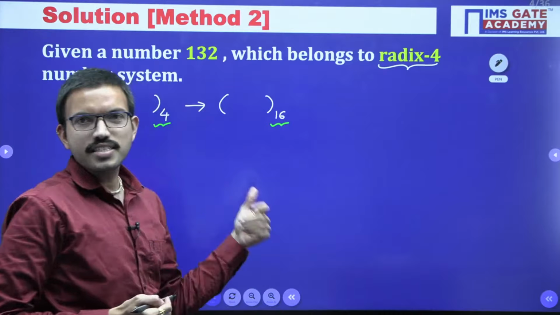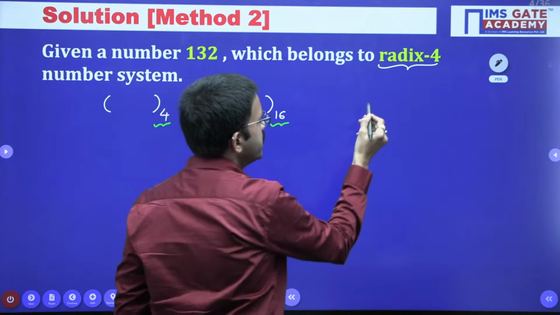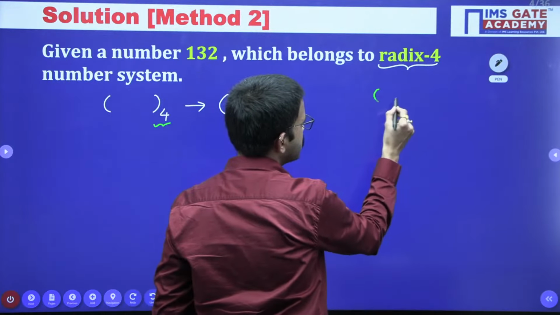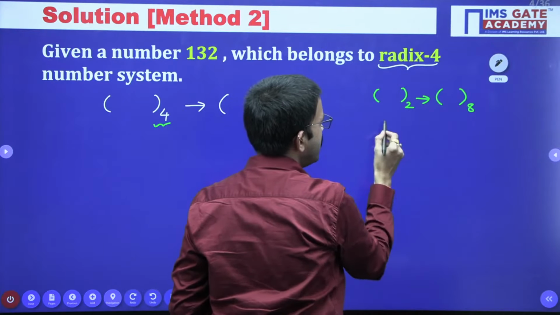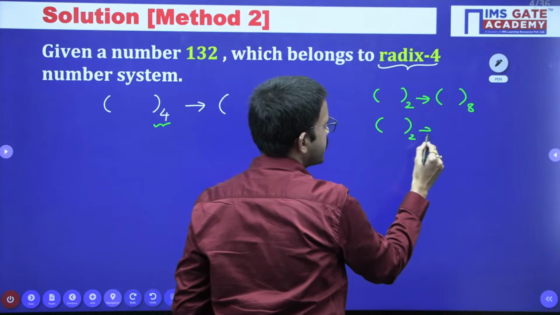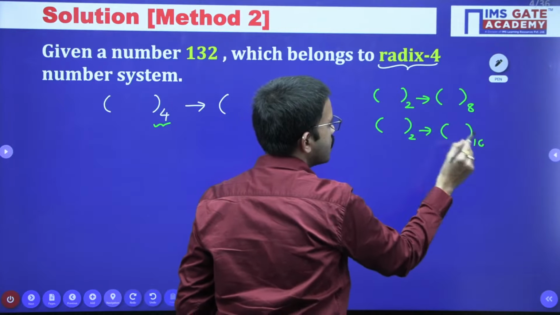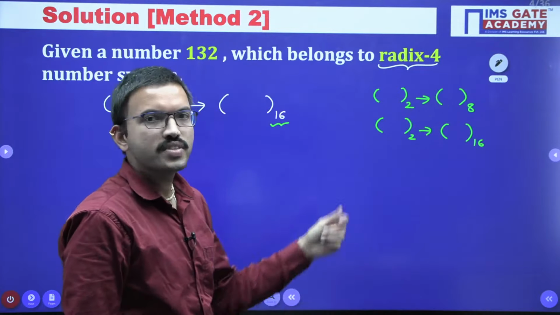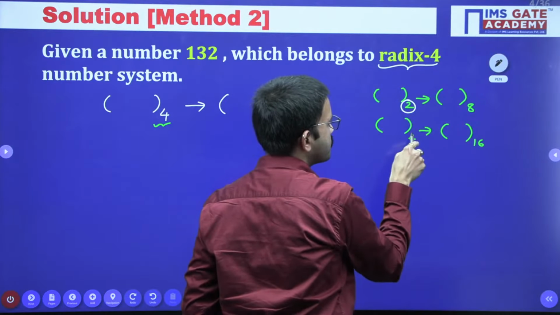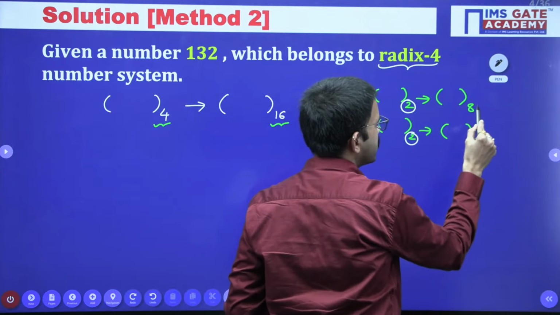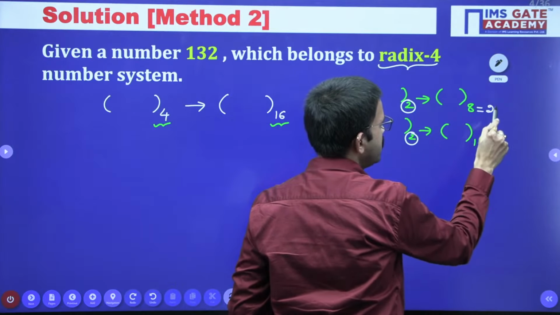In the classes, you might have studied binary to octal number system, similarly binary to hexadecimal. There, the digits belong to base 2. Here you have 8, which you can write as 2 power 3.